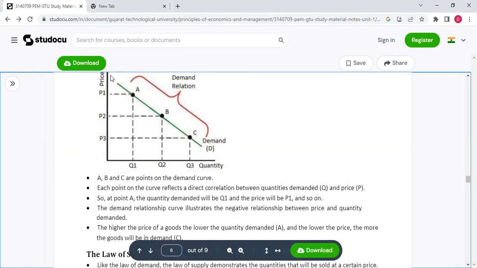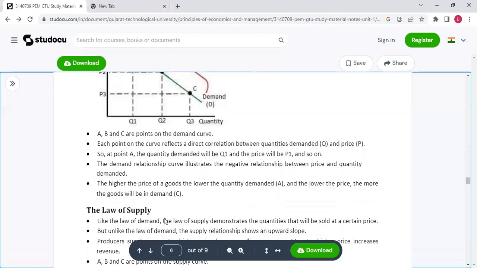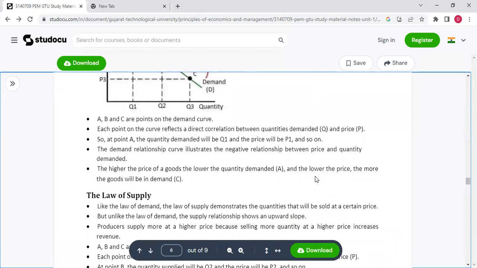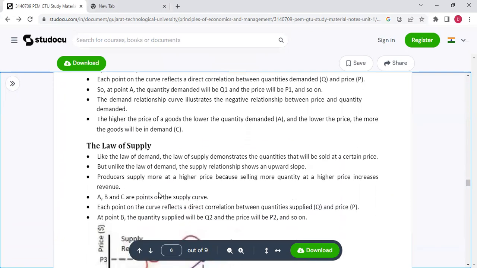And so on. यहाँ पे पॉइंट A पे प्राइस P1 है और क्वांटिटी Q1 है। B पर प्राइस P2, क्वांटिटी Q2, C पर P3 and Q3. The demand relationship curve illustrates the negative relationship between price and quantity demanded. The higher the price of goods, the lower the quantity demanded, and the lower the price, the more the goods will be in demand.